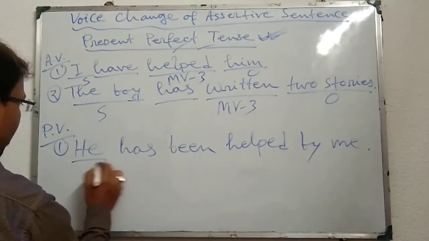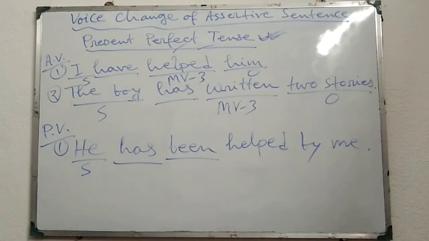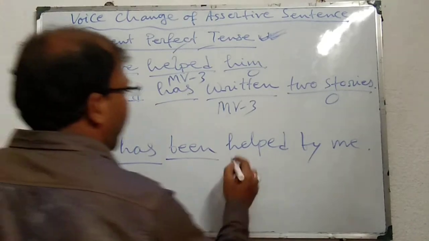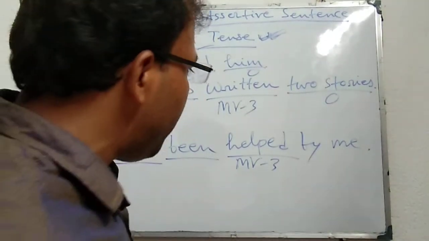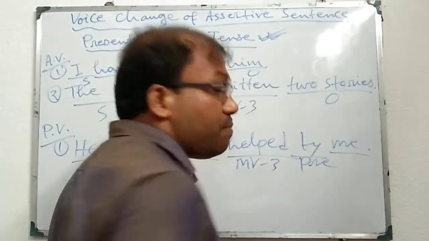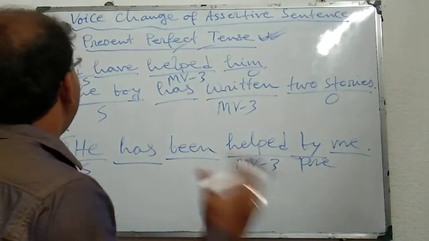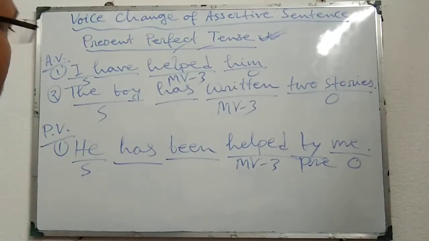Here him changed into the subject he, thereafter has, thereafter perfect, that's why been, thereafter helped, it is MV3, main verb third form or past participle form of the given verb, thereafter by, preposition, and thereafter me, it is the object of the subject I, and here it is a prepositional object.